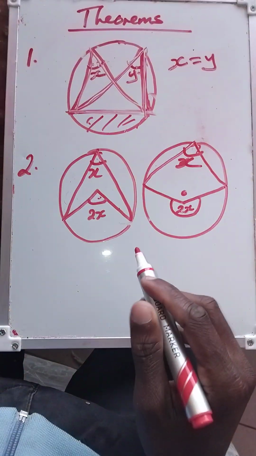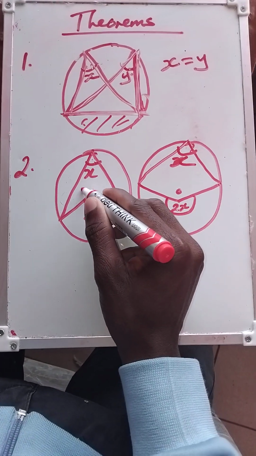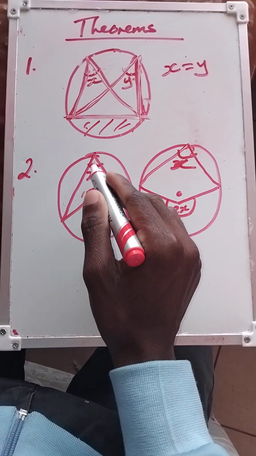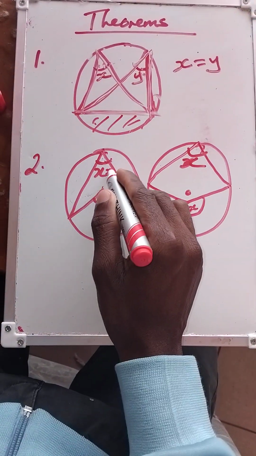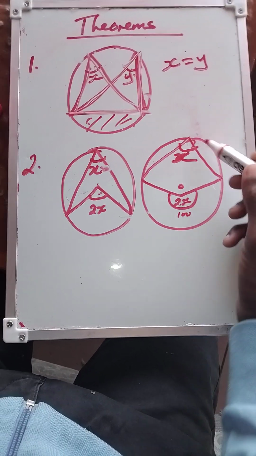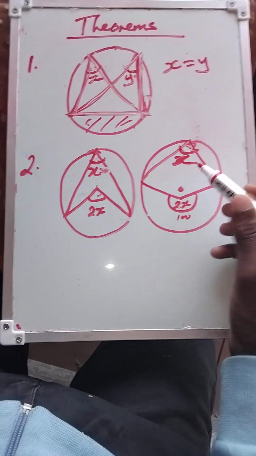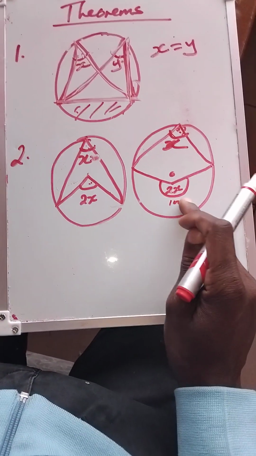So for example, we have 100 here. If you want to find x, you divide both sides by 2, you get 50. And the same applies here, 100. If you want to find this angle, you divide both sides by 2, then you get 50.